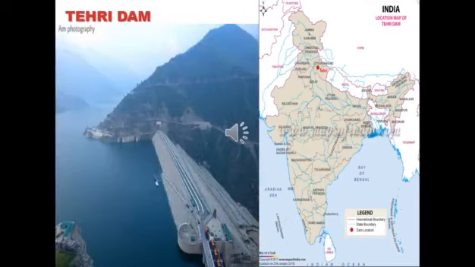Then the Tehri Dam, built across the river Bhagirathi. Which river was called Bhagirathi? The river Ganga. At its origin it was called Bhagirathi, and only later was it called the river Ganga. So the dam was constructed on the river Bhagirathi at its origin point. The dam was built in the state of Uttarakhand, in the north of India, so the state benefited by the Tehri Dam project was Uttarakhand.